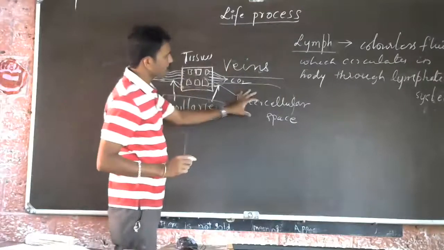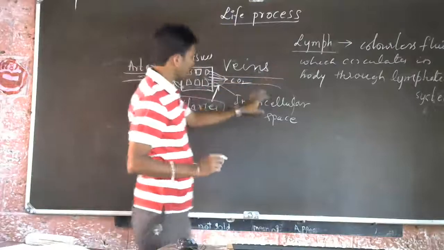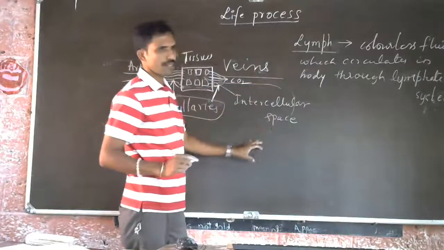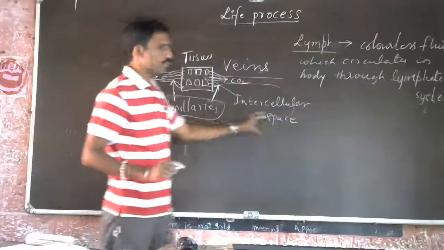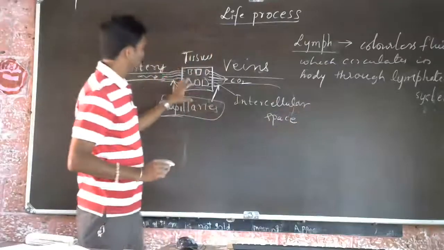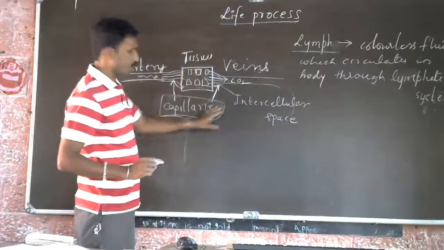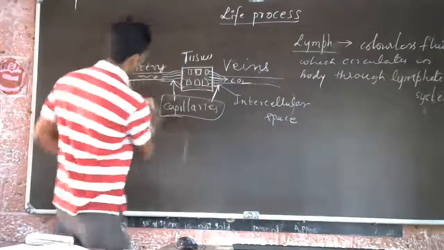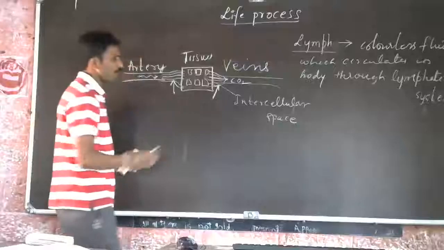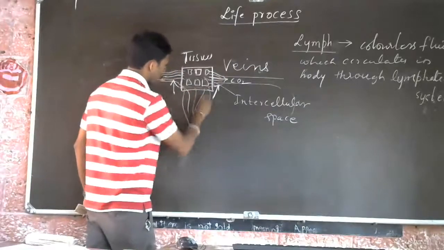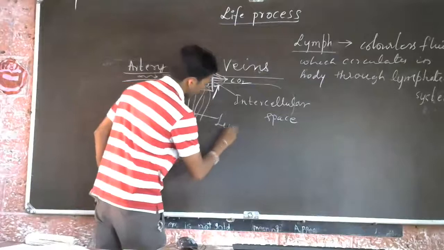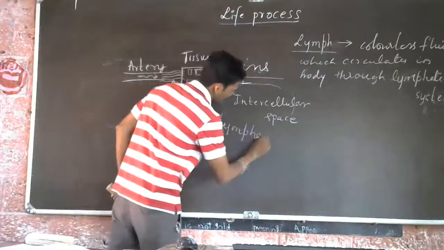That fluid part is called lymph, which is present in the intercellular space, also called the interstitial space. That lymph will flow into one more kind of capillaries, called lymphatic capillaries.